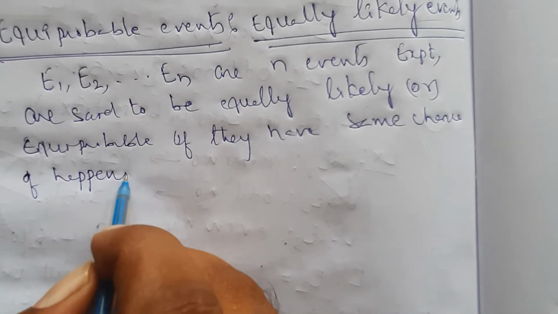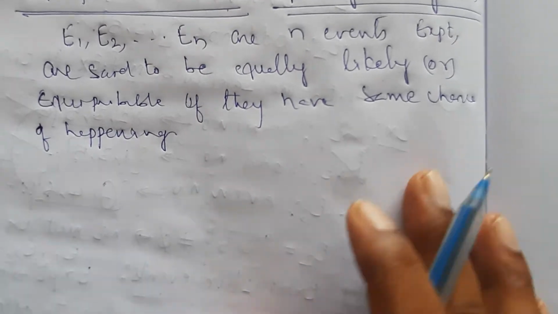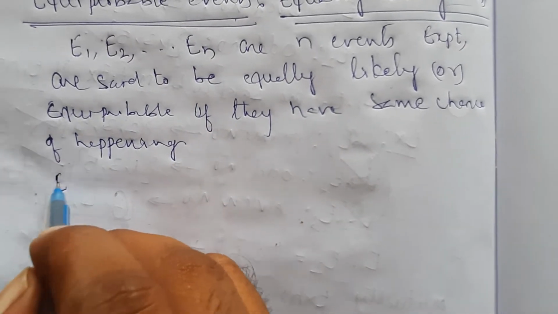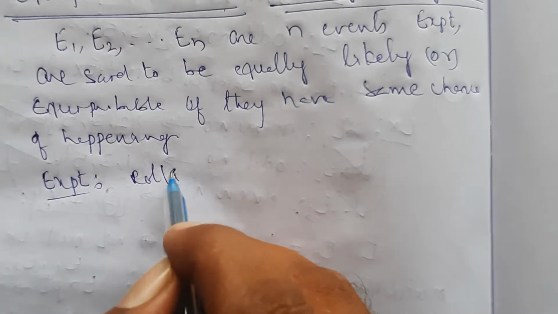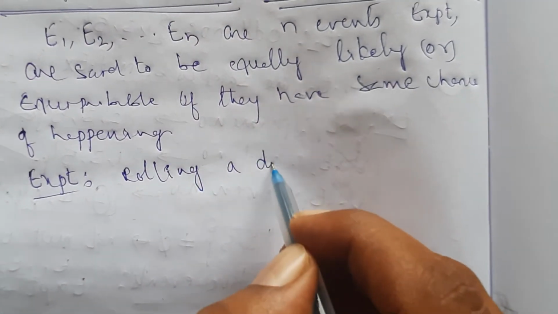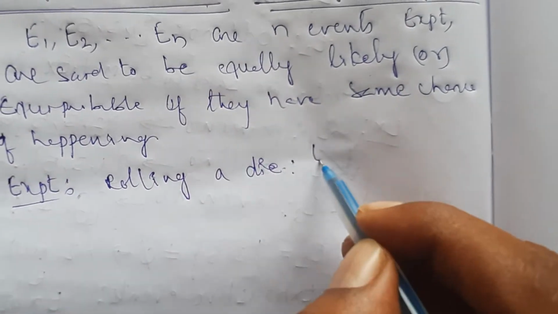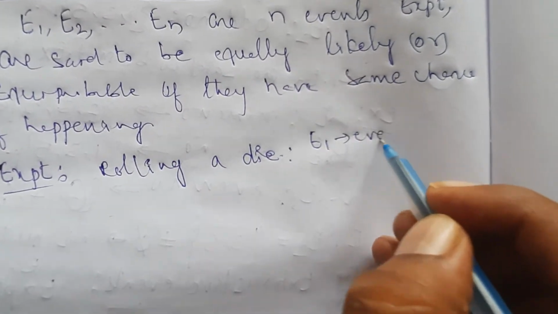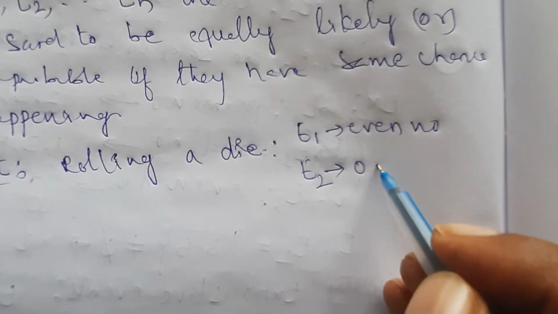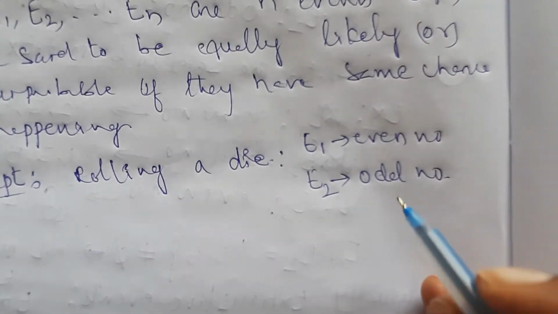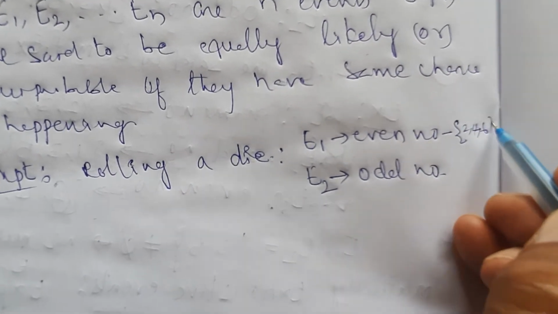What is the meaning here? With one example I will explain, then you can understand easily. For example, the experiment is rolling a die. When we roll a die, event E1 I take as the even number, event E2 as the odd number. Even number, what are the favorable cases? 2, 4, 6.